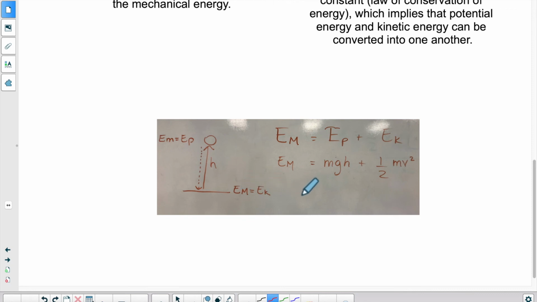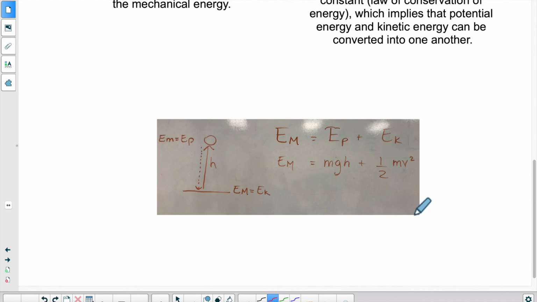Now, if I break down the equation into its variables, what I would have is EM is equal to mgh, because potential energy is mass times gravity times height, plus the kinetic part, which is half the mass times velocity squared. So if we have a complex problem that involves both types of energies, we know that they're both equal to EM, and that number is always constant, and we can break down each type of energy into their components, so mgh and 1/2 mv squared.